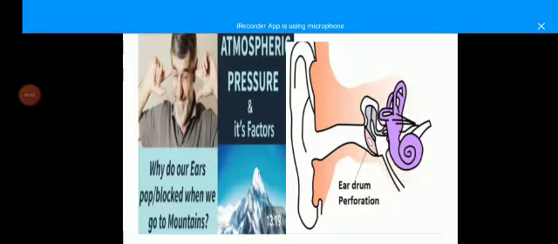Look at this diagram of air pressure, when we go to a high altitude, so that our ears get blocked when we go to the mountain.